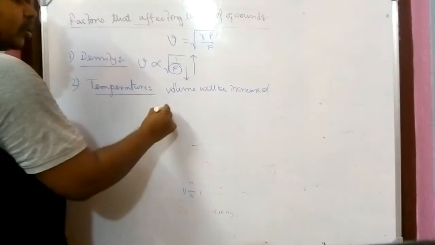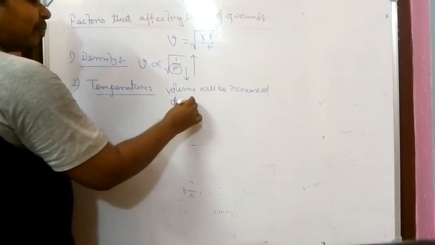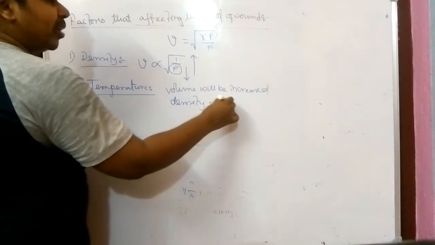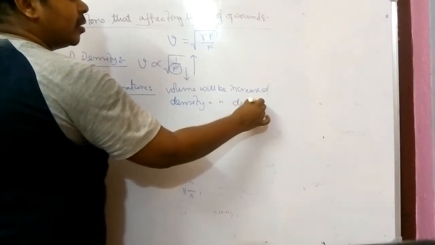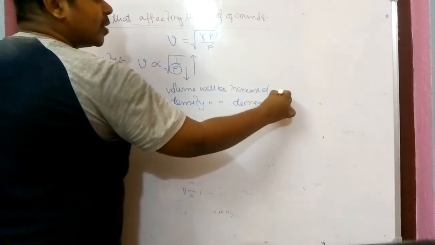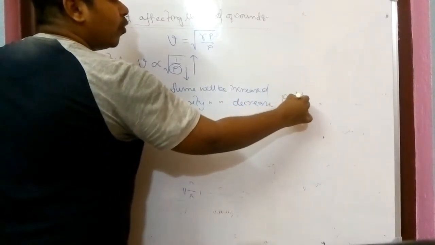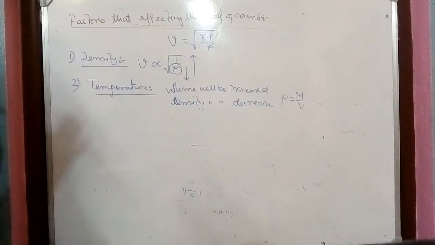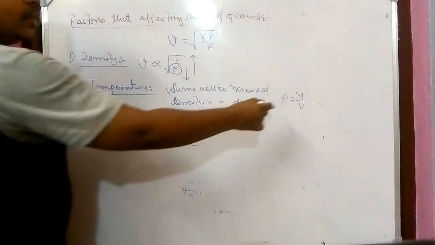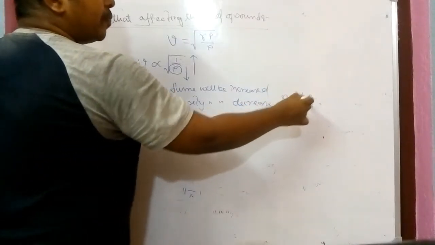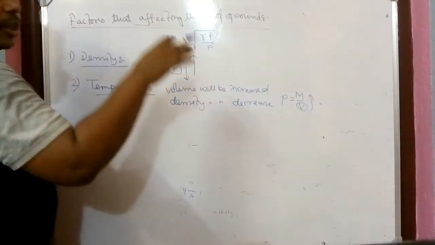As the volume is increased, we know density will be decreased. How? Because density rho equals mass by volume. If the volume of a medium is increased, the denominator increases and the density decreases.